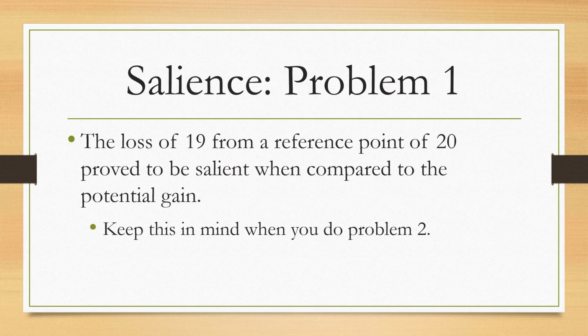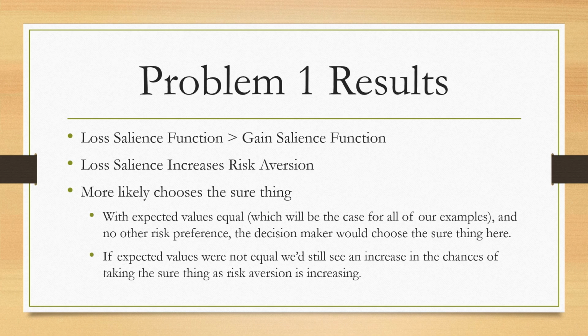From the example in problem 1, the loss of 19 from a reference point of 20 proved to be salient when compared to the potential gain. It is important as you move on to problem 2 that you keep this in mind. Keep problem 1's example fresh in your memory, that the loss of 19 from a reference point of 20 proved to be salient when compared to the potential gain.